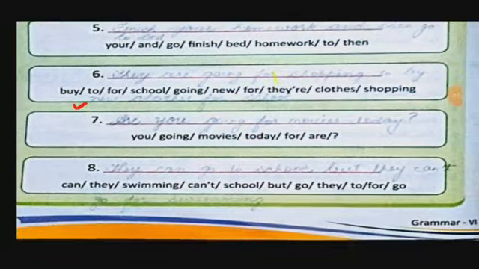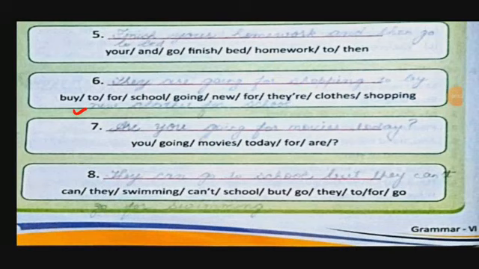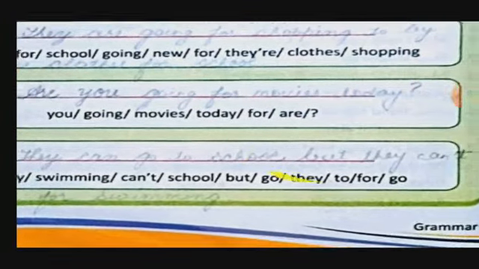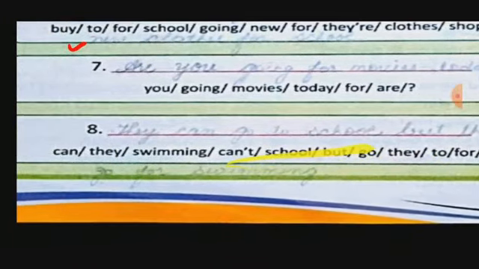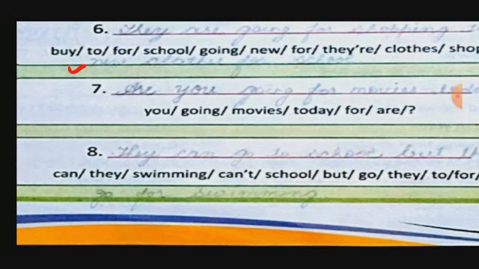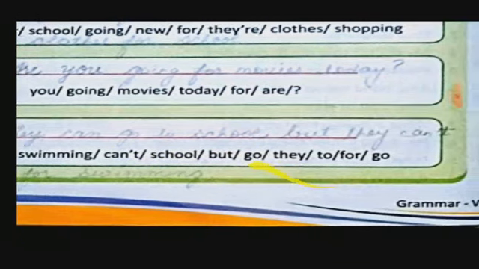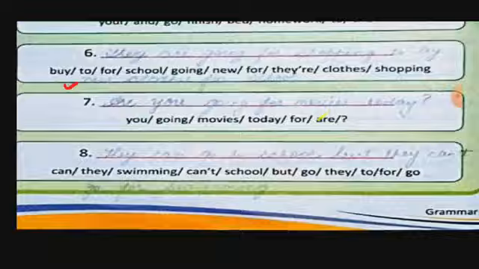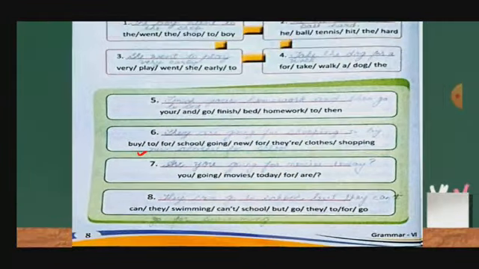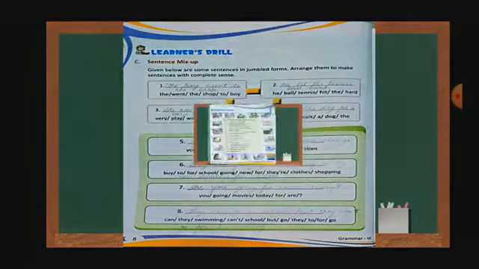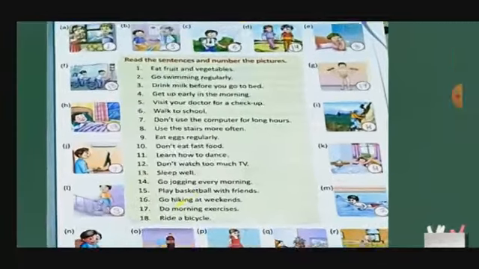This is here. Can they swimming? Can't school, but go they to for go. So here they can go to school, but they cannot go for swimming. So I am repeating, they can go to school, but they can't go for swimming. So this is the answer to this question. Now the next exercise.